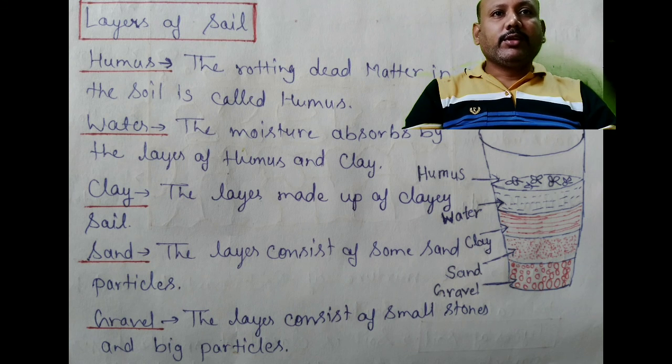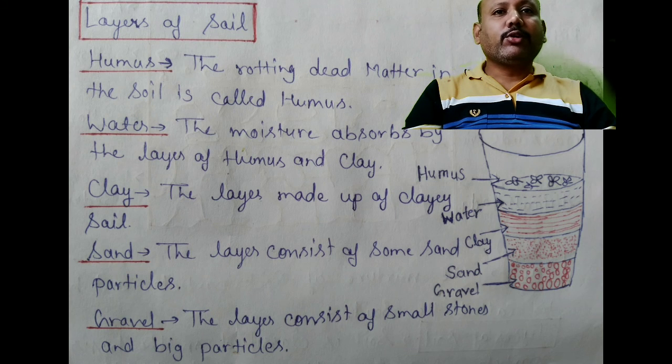Layers of soil. The first layer of soil is humus. The rotting dead matter in the soil is called humus. Second, water: the moisture absorbed by the layer of humus and clay. Clay: the layer is made up of clay soil. Sand: the sand layer consists of some particles. And next is gravel: the layer consists of small stones and big particles.